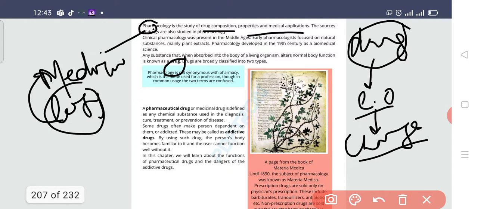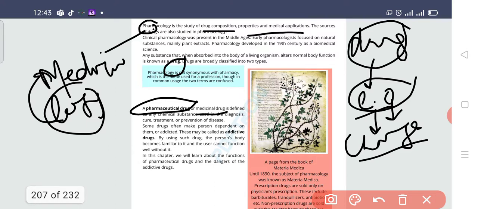What is a drug? The drug is basically a chemical or any substance that is absorbed in the living organism, and it is going to alter the normal function. So this is known as a drug. Clear? So beta, the drugs are broadly classified into two types. The one is the pharmaceutical drug. The pharmaceutical drug is also known as a medicinal drug, and it is defined as a chemical which is used to cure, treat, or prevent any disease. It is beneficial for you. These kinds of drugs help in the cure, the treatment, and the prevention of any kind of disease.